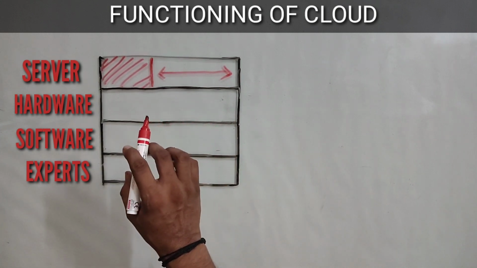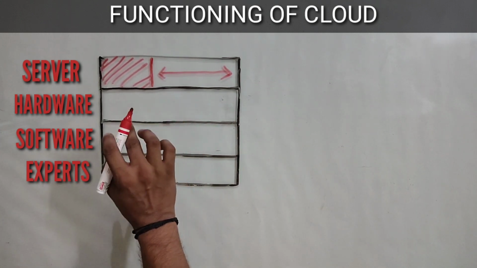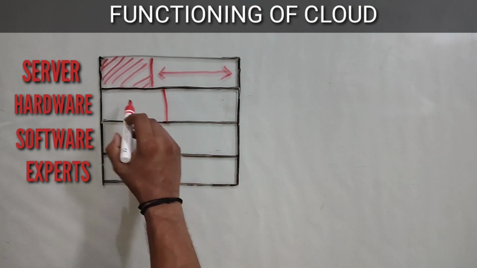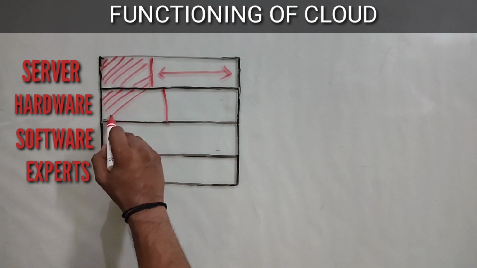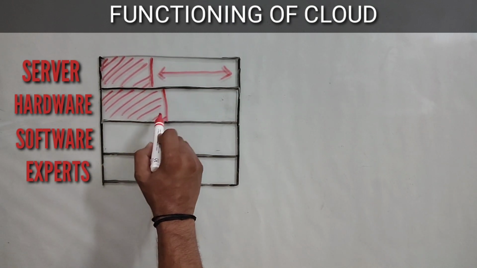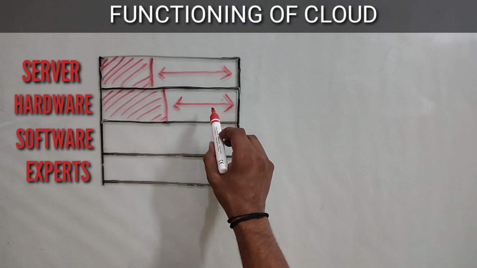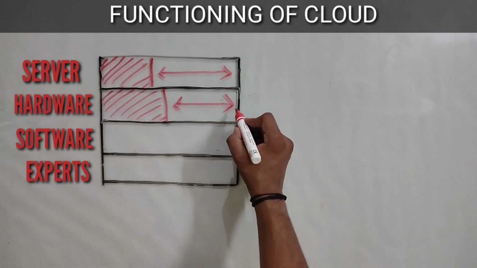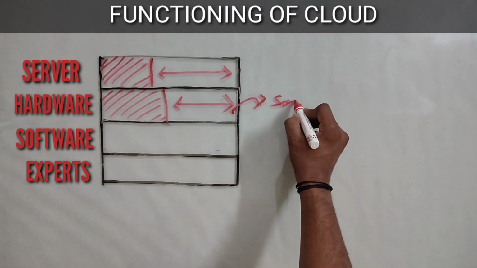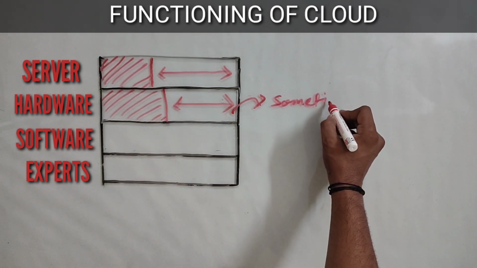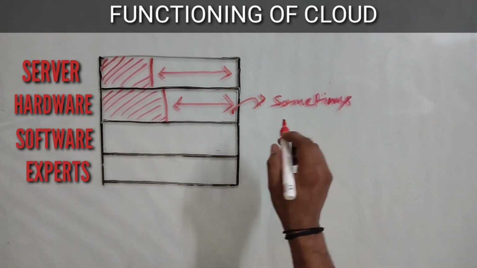Now for hardware, let's suppose you are using this part of the hardware services on a daily basis and these extra services or the power of your hardware is being used sometimes. That means only when you need them.